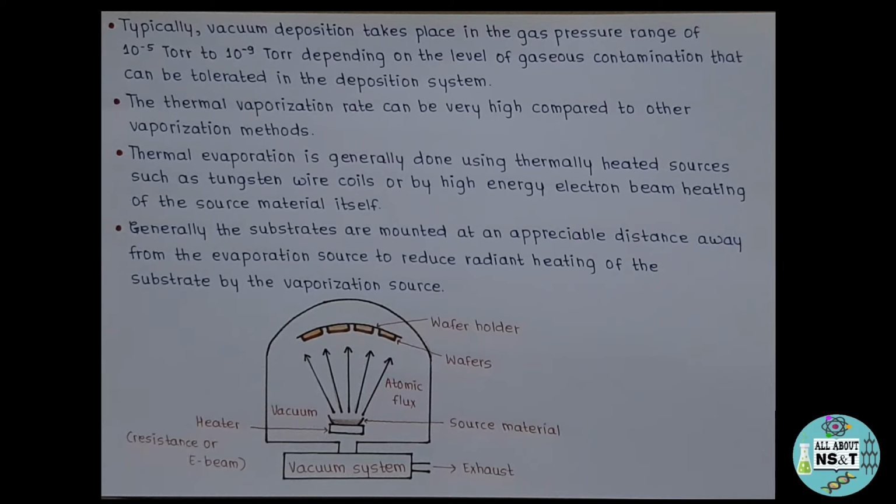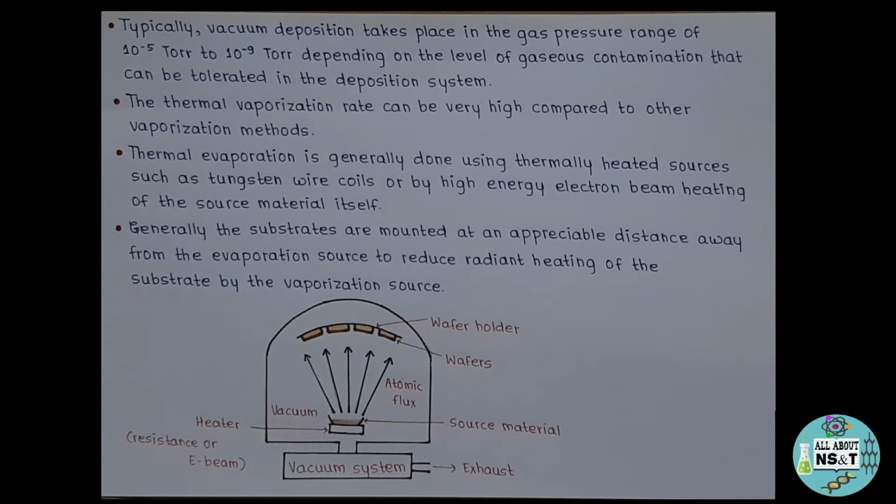The thermal vaporization rate can be very high compared to other vaporization methods. Thermal evaporation is generally done using thermally heated sources such as tungsten wire coils, or by high energy electron beam heating of the source material itself. Generally, the substrates are mounted at an appreciable distance away from the evaporation source to reduce radiant heating of the substrate by the vaporization source.